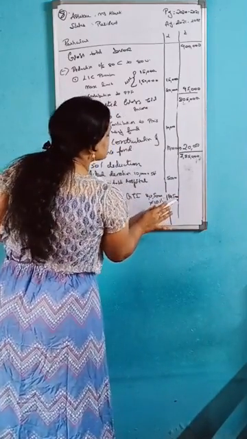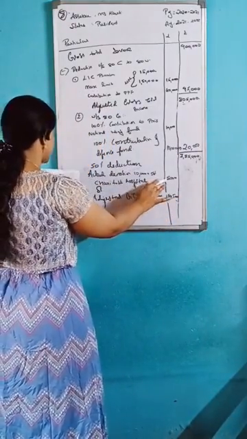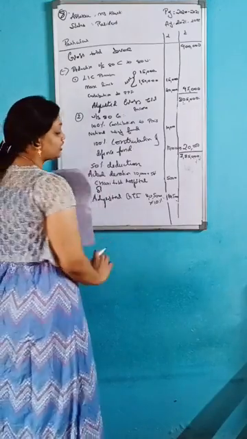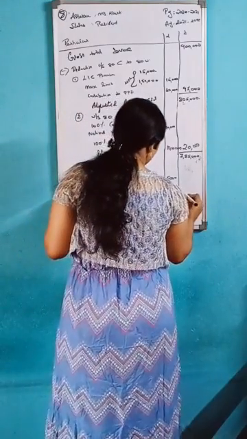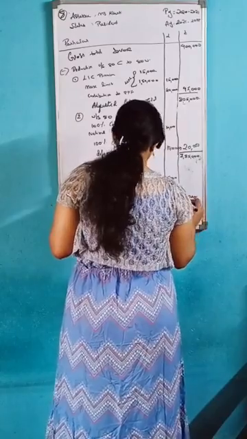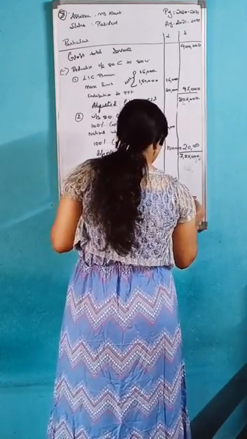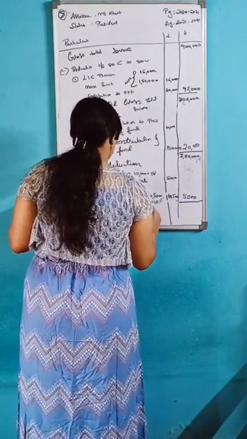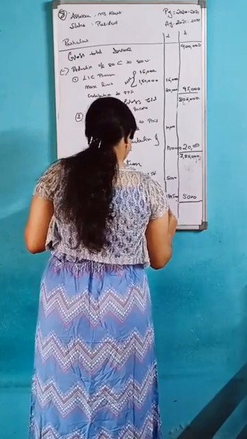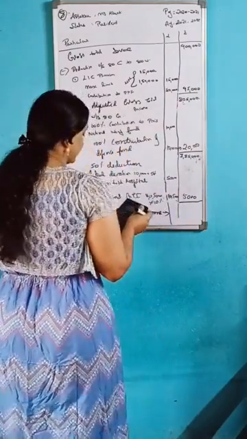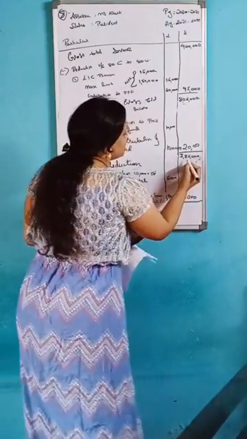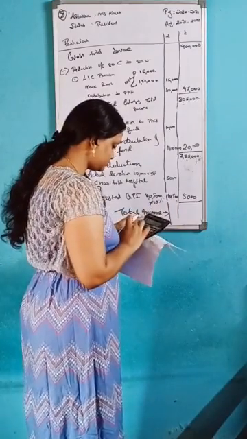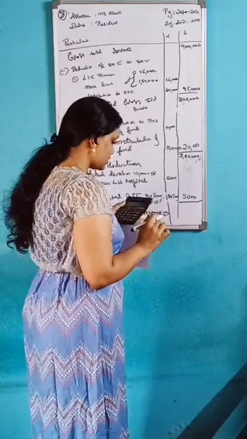From 80,500 and 5,000, whichever is less, that value you should take. So 5,000 is the lesser value, so you take 5,000. Then subtract: 7,85,000 minus 5,000, you will get